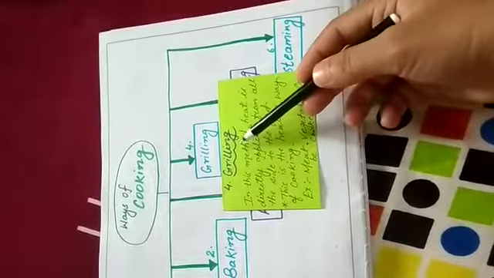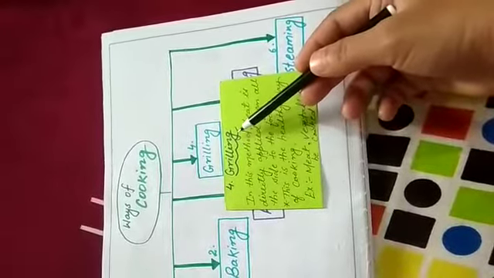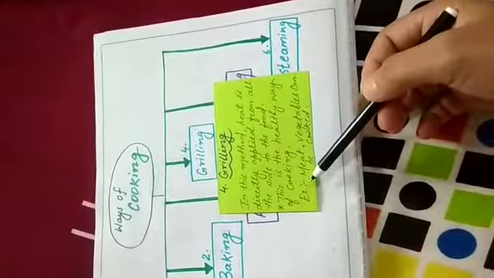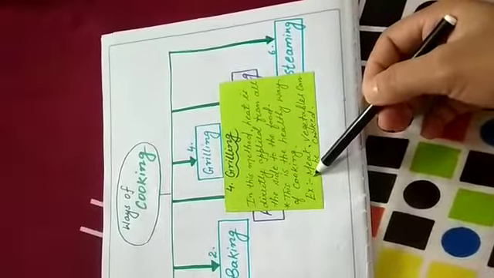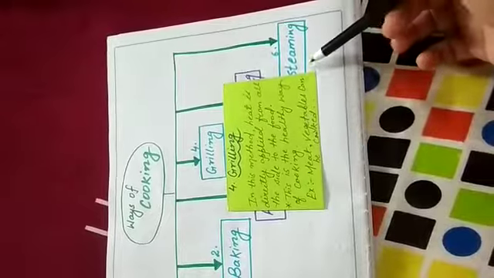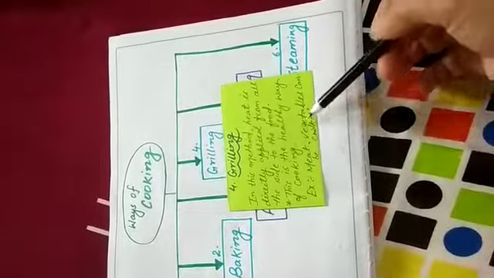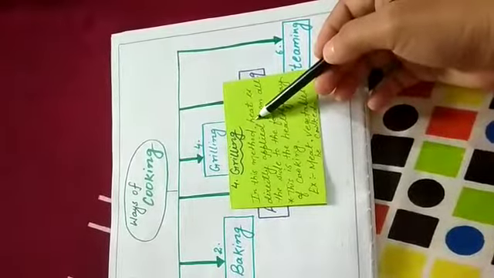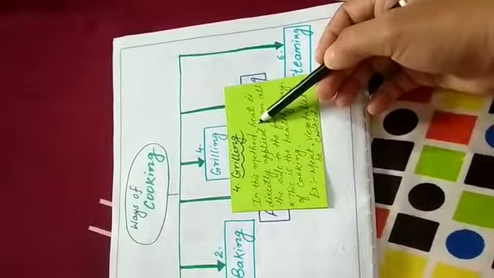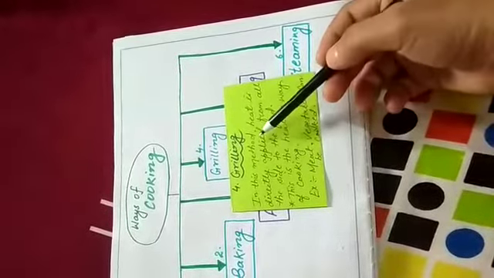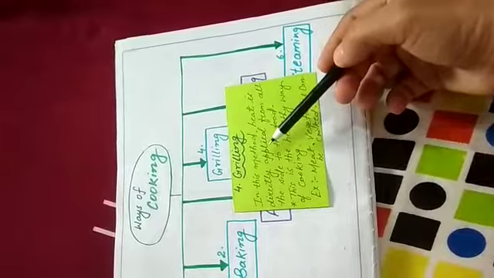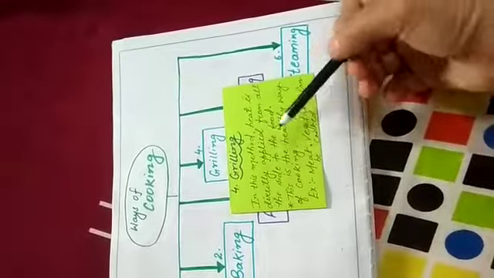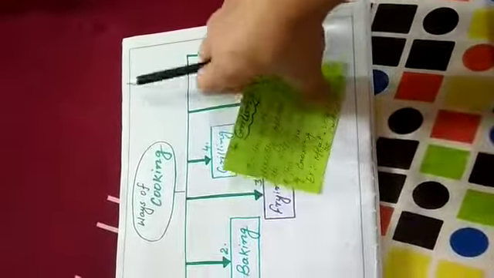Now what are the examples of food that we can cook through the grilling method? Some examples are meat and vegetables. So this is all about the grilling method, in which direct heat is applied to the food from all sides and a device is used, and the name of the device is griller. So this is all about the grilling method.